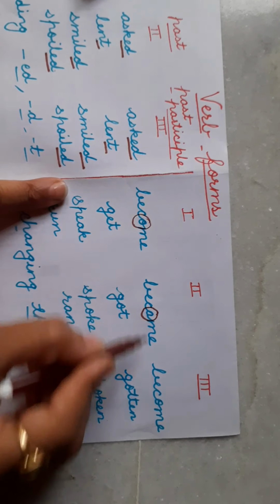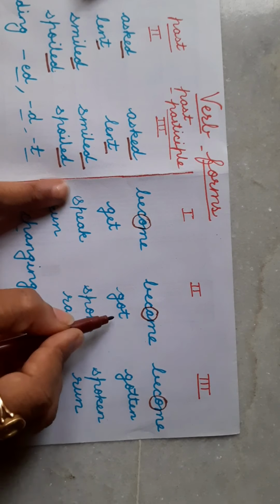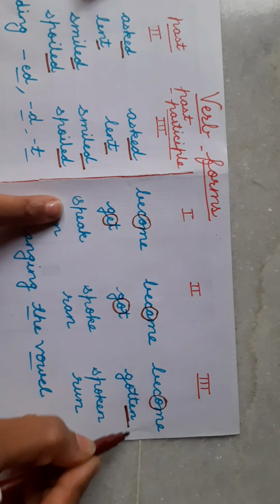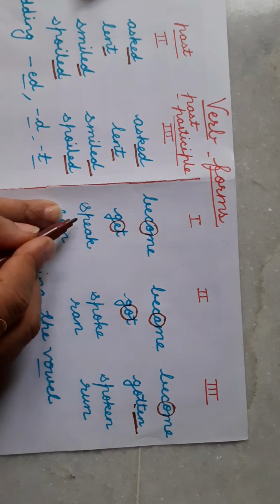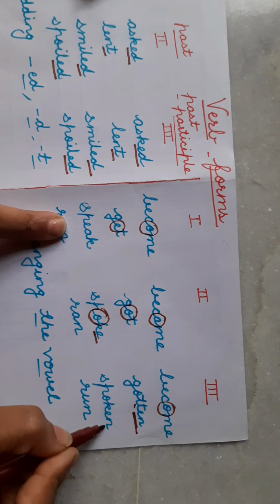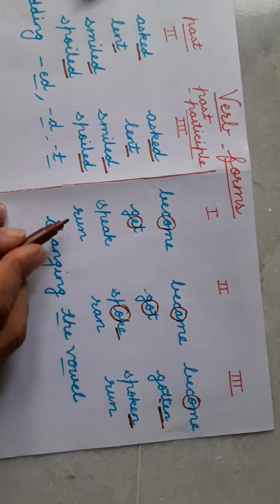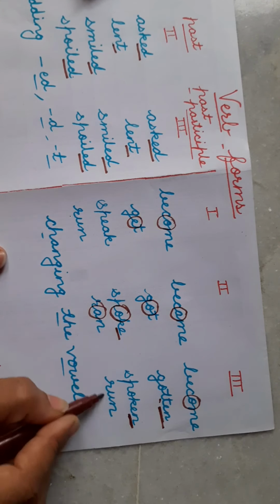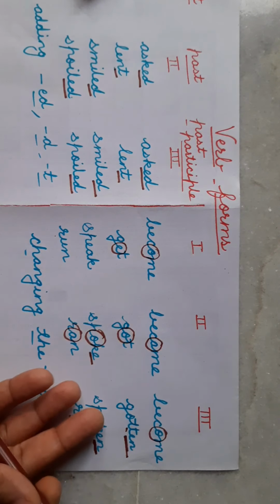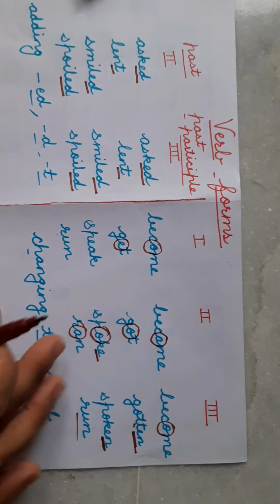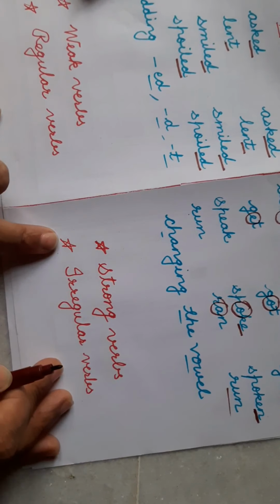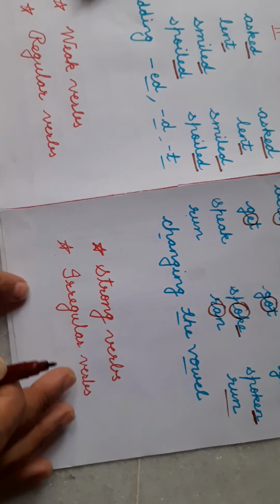Here o is the vowel, here a, and here again o. Get, got, gotten. Here is the change of vowel, and here the addition of en. Speak, spoke. Here the changes of vowels and an addition. Run, ran, run. So these verbs are changed by changing of vowels. So changing the vowels, these types of verbs are called strong verbs or irregular verbs.